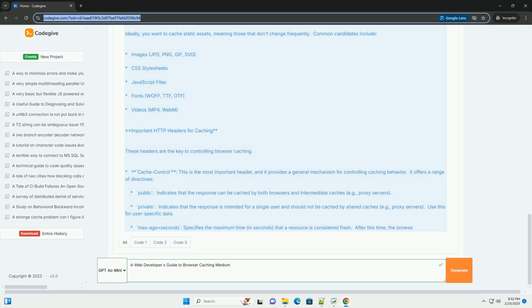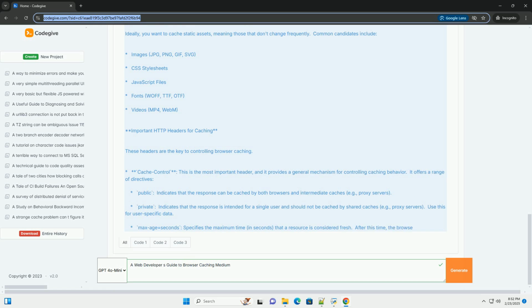It offers a range of directives. Public indicates that the response can be cached by both browsers and intermediate caches, for example proxy servers. Private indicates that the response is intended for a single user and should not be cached by shared caches, for example proxy servers. Use this for user-specific data. max-age equals seconds specifies the maximum time, in seconds, that a resource is considered fresh. After this time, the browser must revalidate the resource.